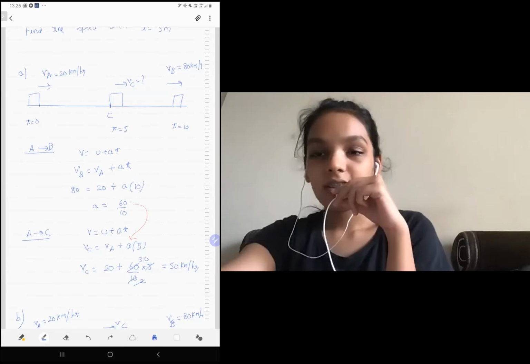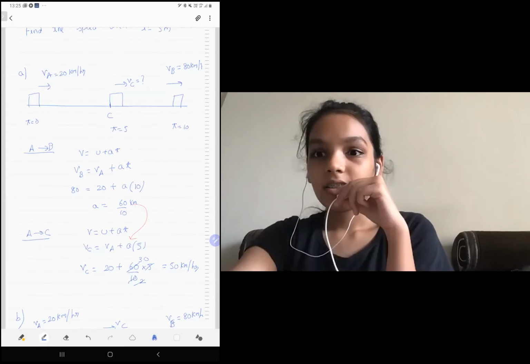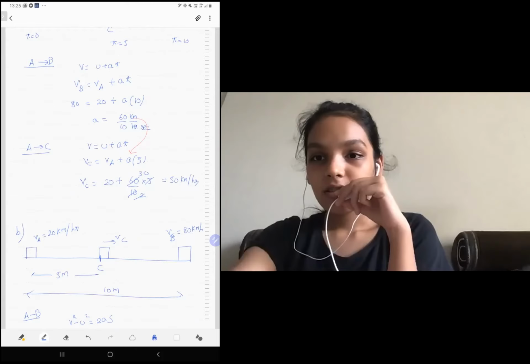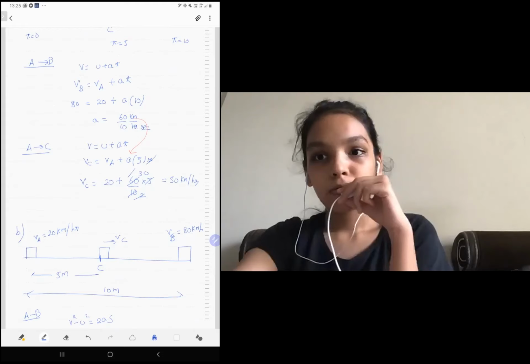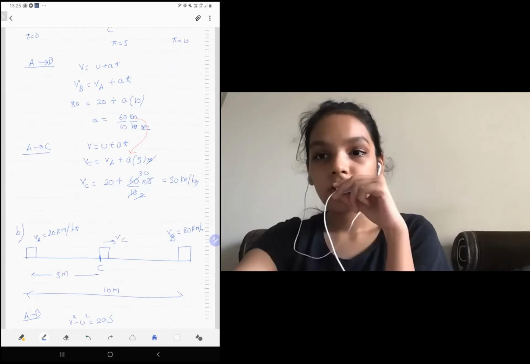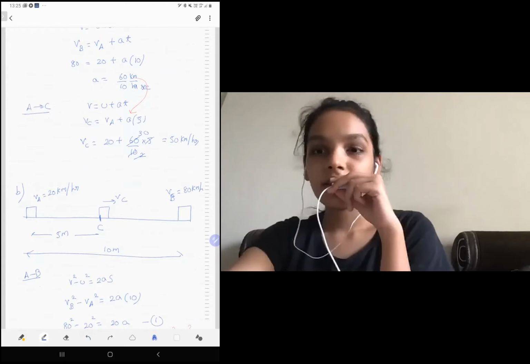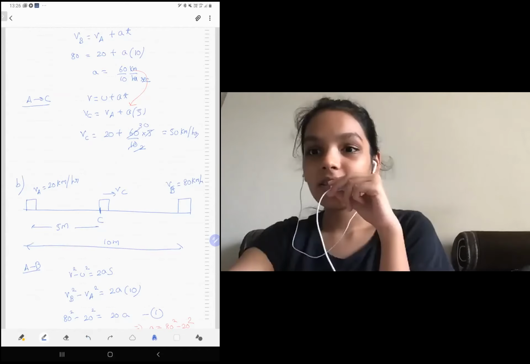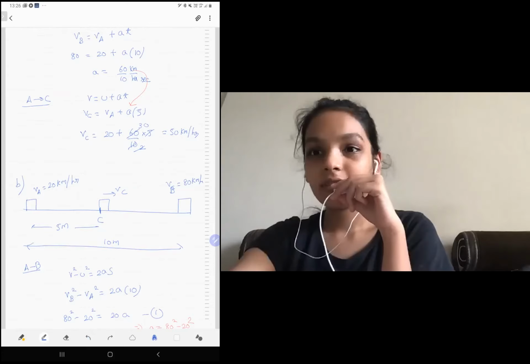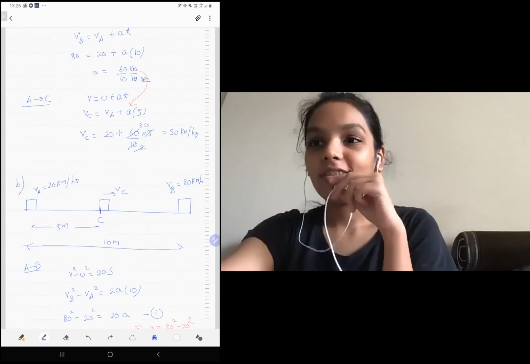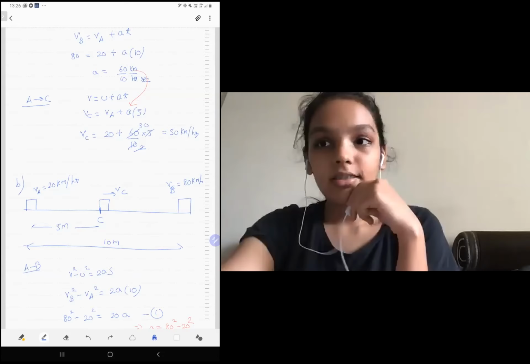See, this will be kilometer per hour per second. It will not be just hour. But see, when you're substituting the a here, this is also second, so that second and second will get cancelled anyway. So the final answer will come in kilometers per hour only, so it won't matter. That is the only reason why we neglected it, or else we should have actually written it. But remember, in an entrance exam, you need to save time. You should not be writing each and every step beautifully. Okay. Anything else? No issue then.